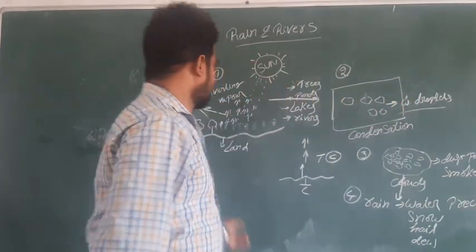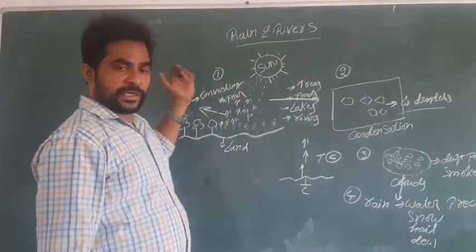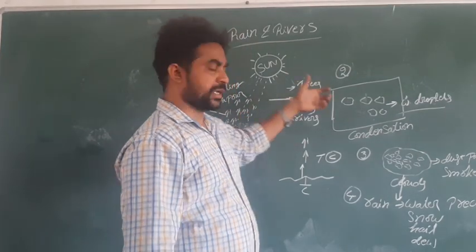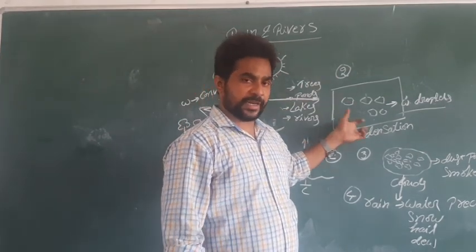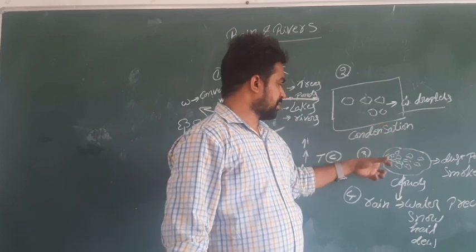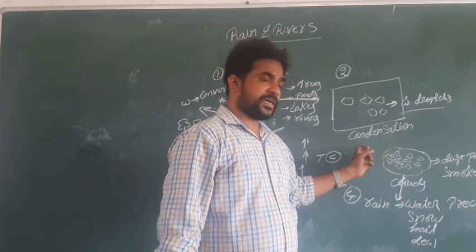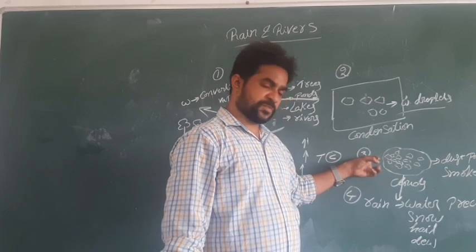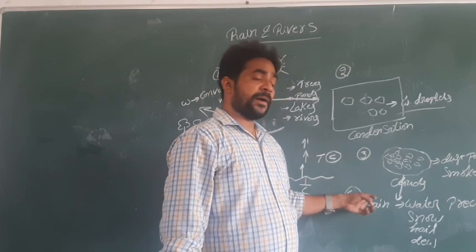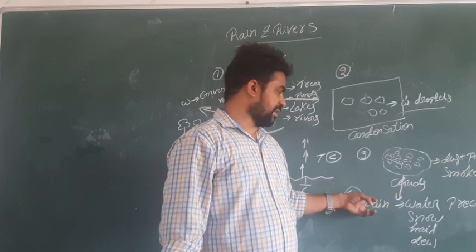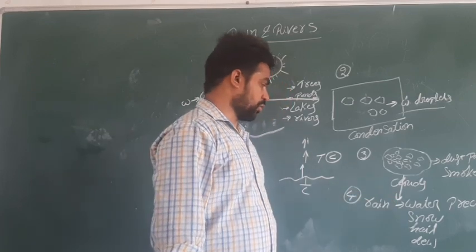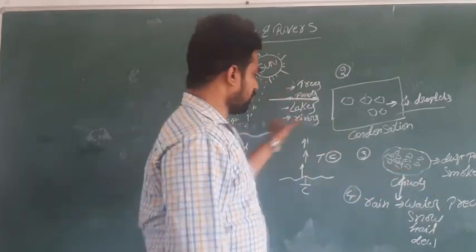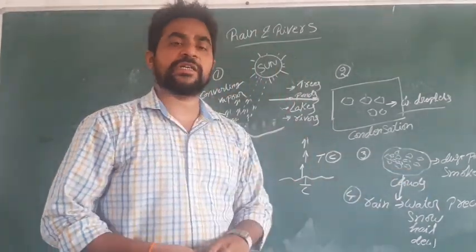One more time, the 4 steps: evaporation, water into vapor; condensation, vapor into tiny droplets; clouds, those tiny droplets along with dust particles and smoke; and the fourth, precipitation, otherwise called rain, which can come in the form of snow, hail, dew, and also water. These 4 are called the water cycle.